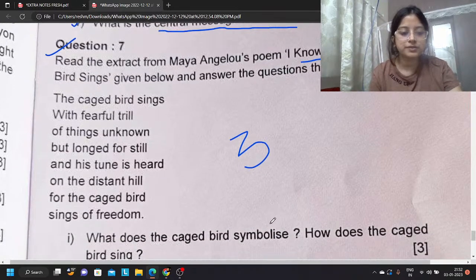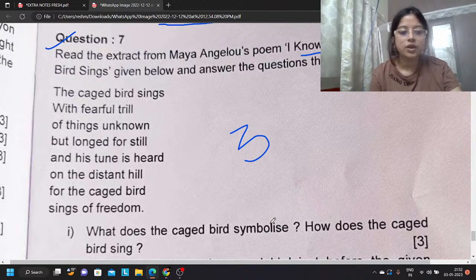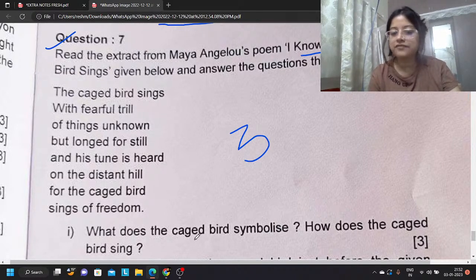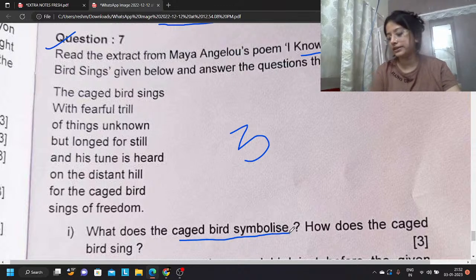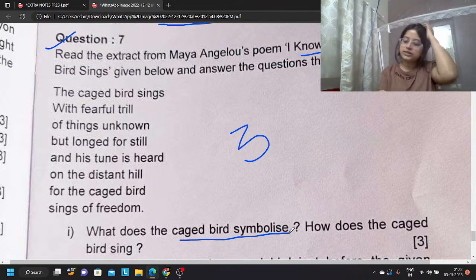Let's see the first question. What does the caged bird symbolize? This one every single person over here can write. Tell me. What does the caged bird symbolize?